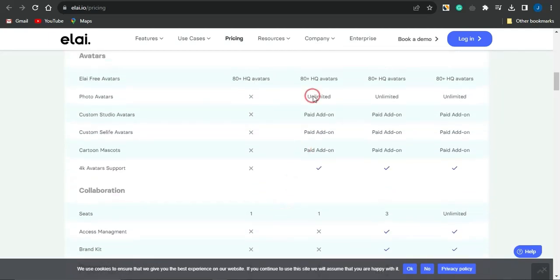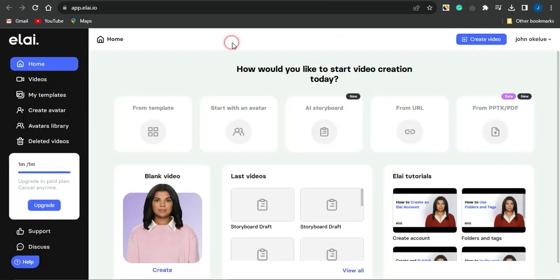Once you register for an account and log into it, as you can see, you can create videos from a template. You could create videos with an avatar, from an AI storyboard, or from a URL. Maybe if you have a blog post which you want to convert to a video, you can use this particular section. You could also create a video from a PowerPoint file or a PDF file.